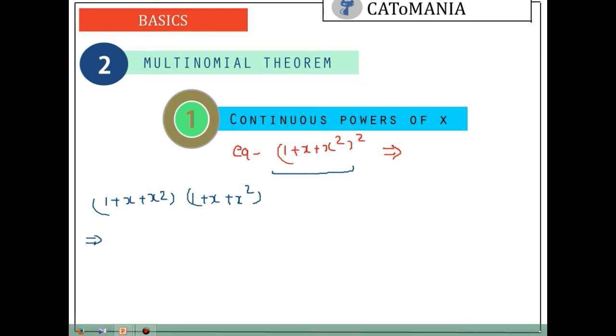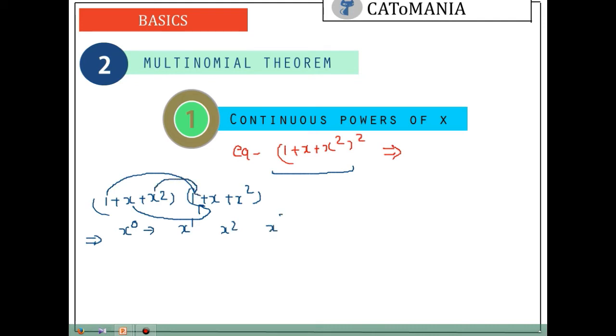Here we do not have any y. So we will go from the power of x. So we will check if we can form the power of x to the power 0. Yes. If we multiply these two, can we form power x to the power 1? Yes. If we multiply these two, power of 2. Yes.